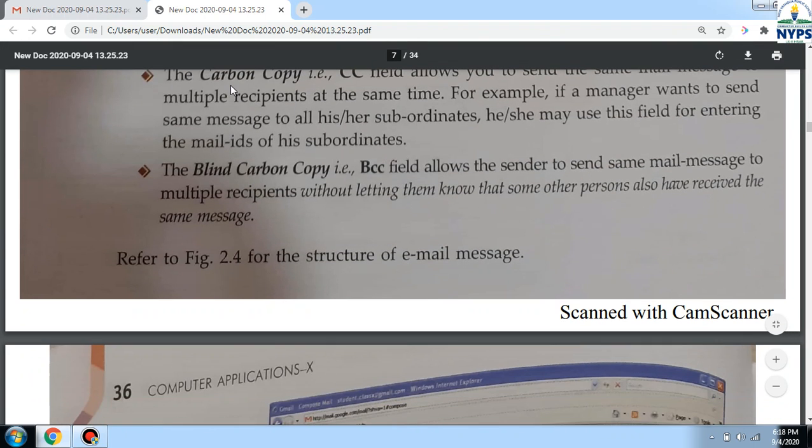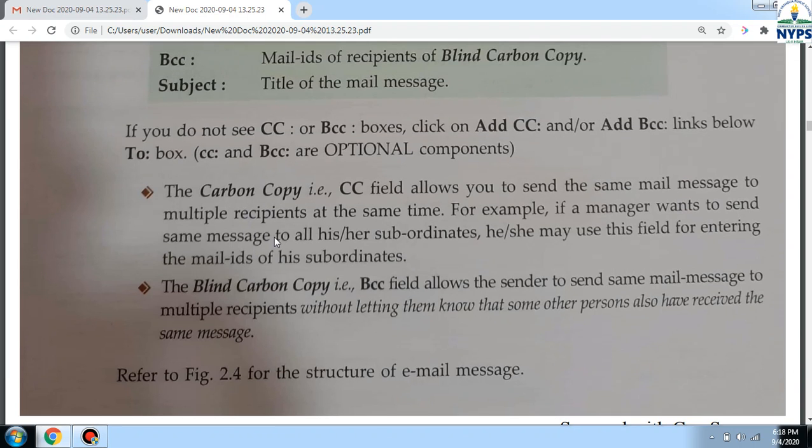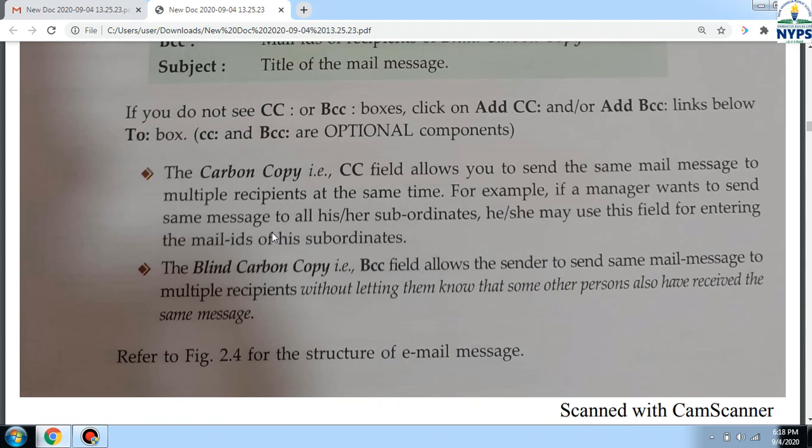I told you the difference between CC and BCC. I told you in Hindi because this is very important from an examination point of view. It should be very clear to you what the difference between CC and BCC is.